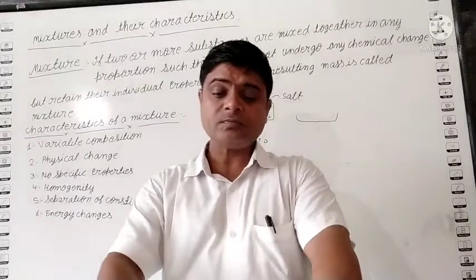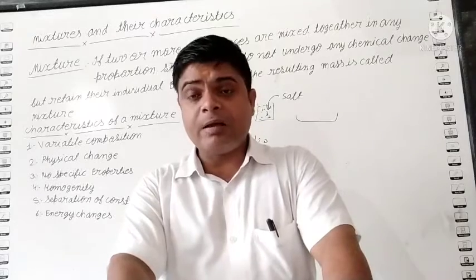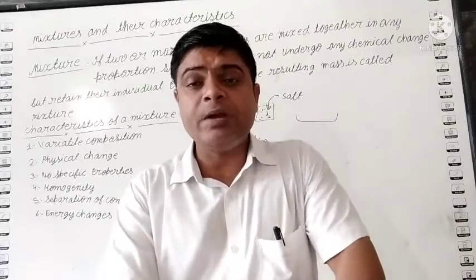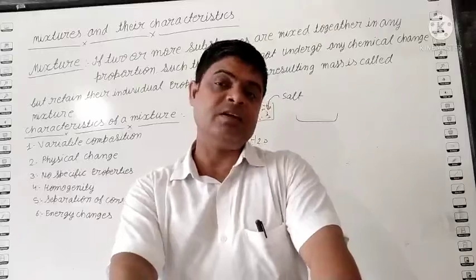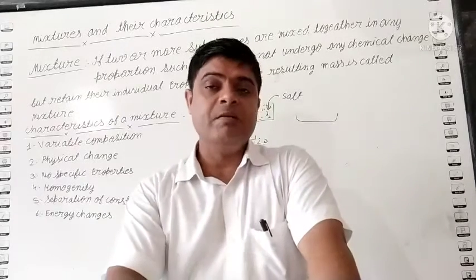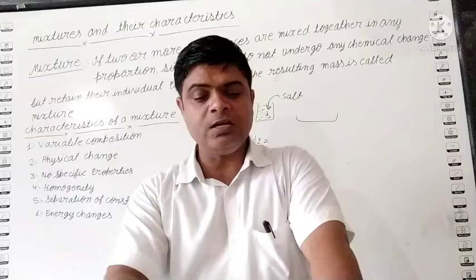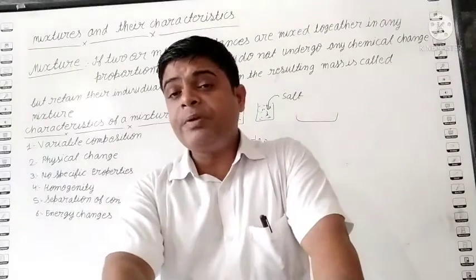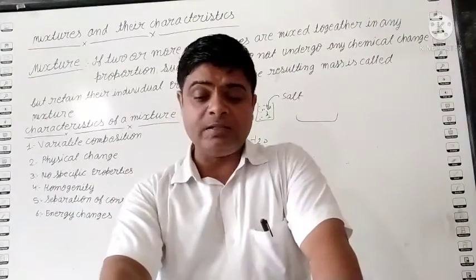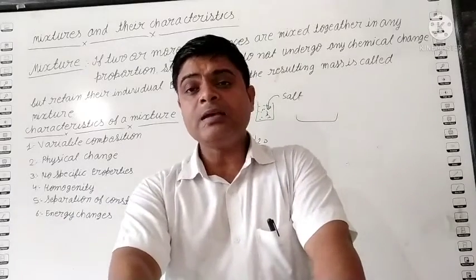Clear? Student, next, in a compound, they lose their property. When they form the compound, the reactants lose their property. But in a mixture, their property remains the same. They do not lose their property. In a compound, we separate their constituents only by chemical means.